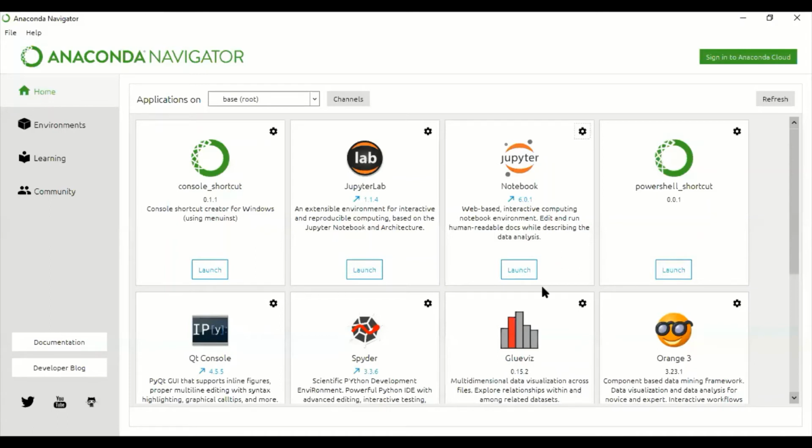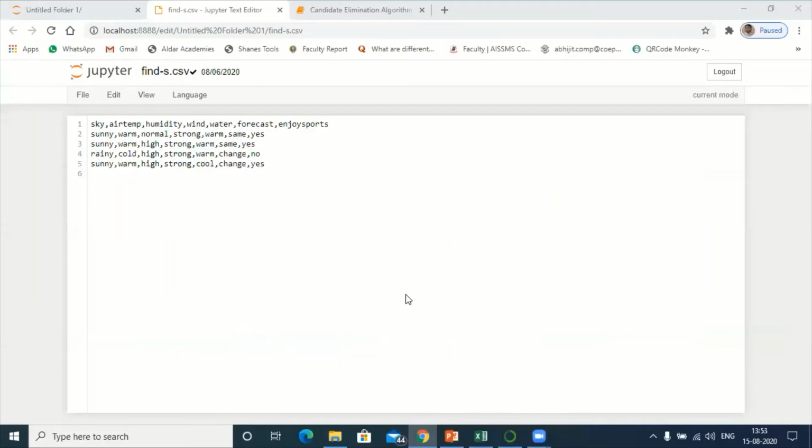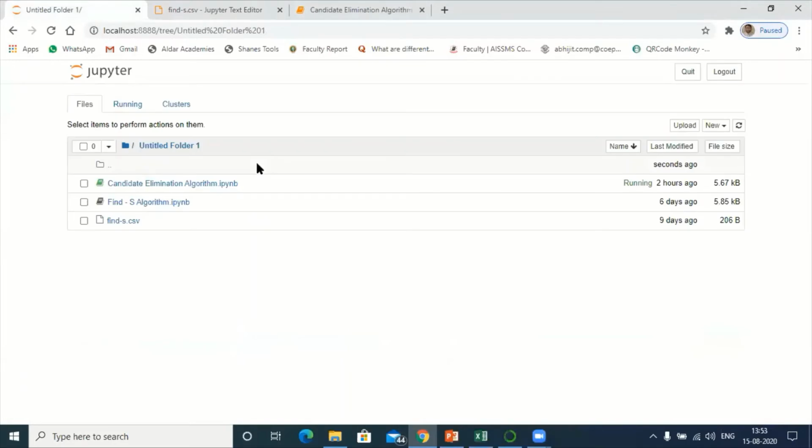Here what you need to do is hit on launch. The moment you hit on launch, it will take you to the web browser, which is used for the execution of our programs. Let me share that slide. So this is the slide. This is the area where we are going to execute our program. Once you launch Jupyter, it will take you to this console. Here you can create a new folder. To create the folder, you can hit on New.